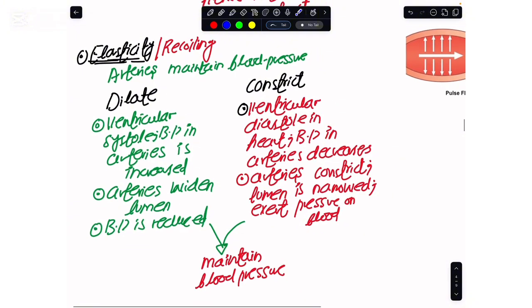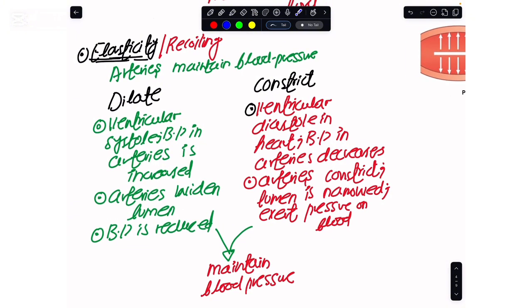And by the elasticity, what we mean is that these arteries maintain the blood pressure by undergoing dilation and by undergoing constriction. For the dilation, as I have said, when the ventricular systole is happening and the ventricles of the heart are contracting, the blood pressure in the arteries would increase. And these arteries would widen their lumen, and by that, the blood pressure in the arteries would reduce.